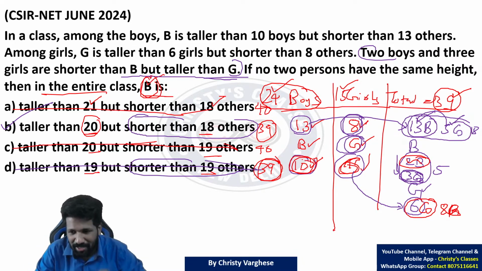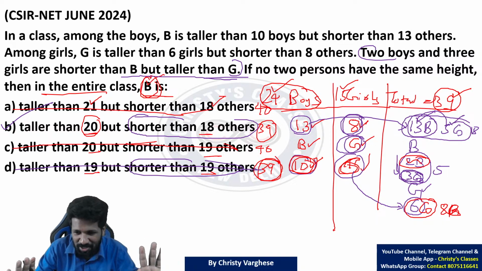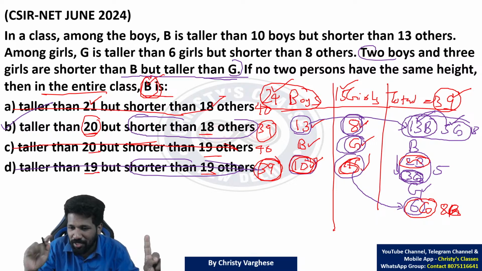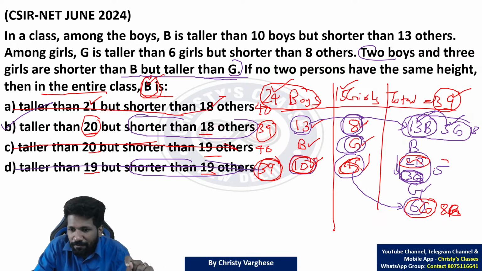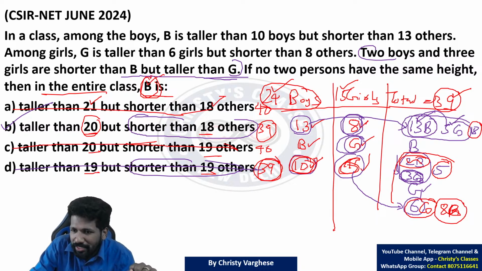Complicated it is, but I will try to simplify as much as possible. Time is a constraint here. 1 hour we have to complete as many questions as possible. So anyway, look at it. Now look at it. B के below कितना people है, that is what we need to know. 5 people. Yeah, actually this step can be avoided. I'll tell you how you can avoid this step, and directly when you get this 18 itself you can finish the question without options also.